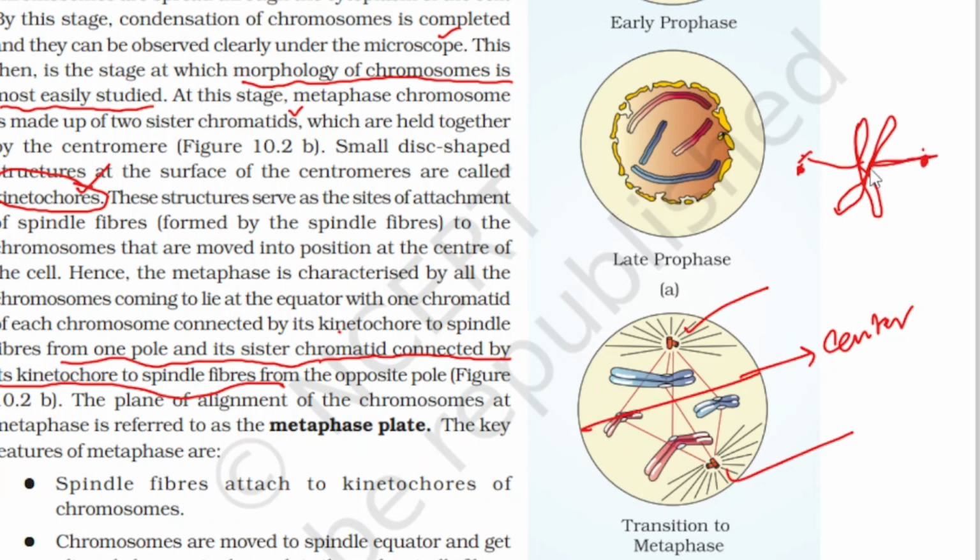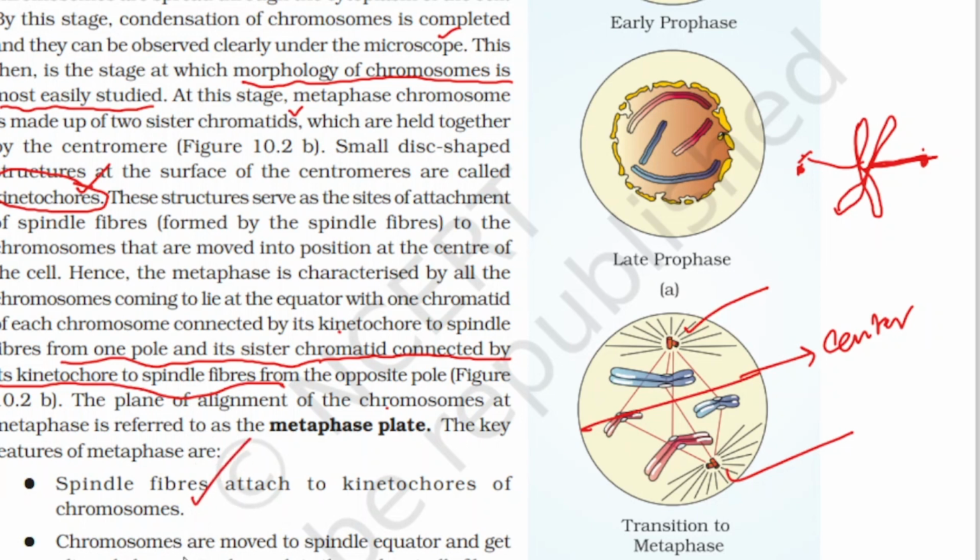So same like this, from the sister chromatid also attached on this side. Understand that? This is the meaning of that sentence. The plane of alignment of chromosomes at metaphase is referred to as the metaphase plane. The key features of metaphase are spindle fibers attached to the kinetochores of the chromosome. Okay, this is the most important line.